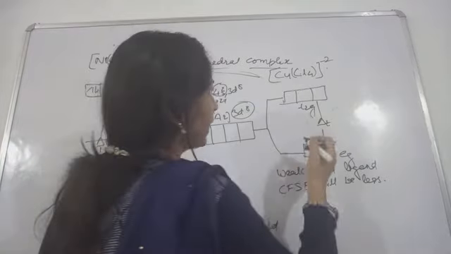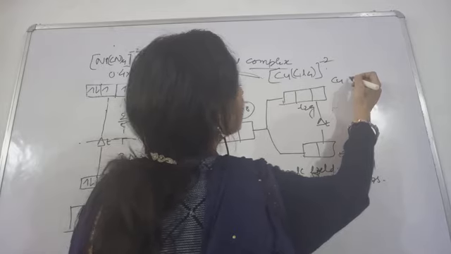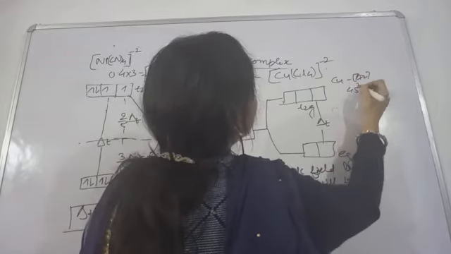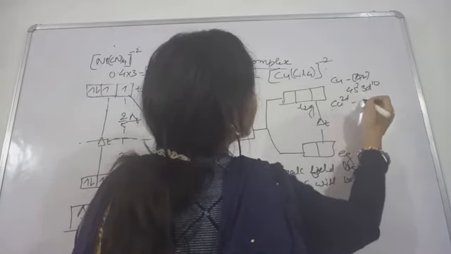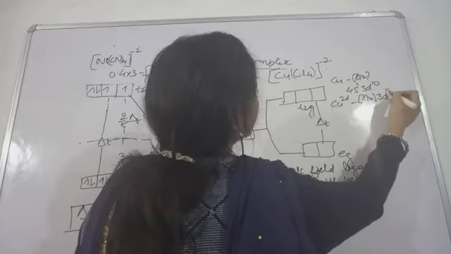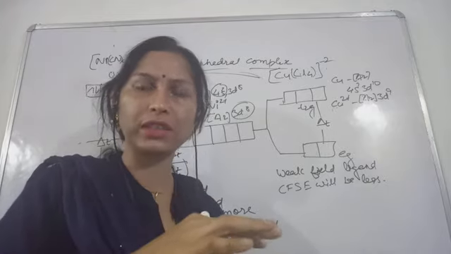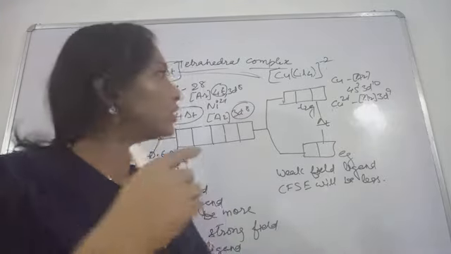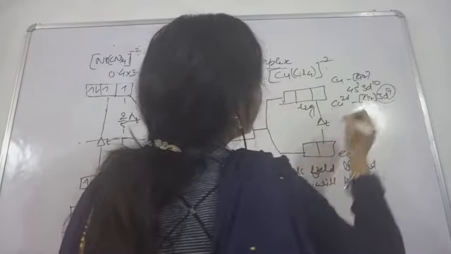Copper has the configuration 4s1 3d10. For Cu2 plus, that means it will be left with 3d9, because one electron from 3d and one electron from 4s will be removed. So Cu2 plus, how many electrons do we need to arrange? 3d9.